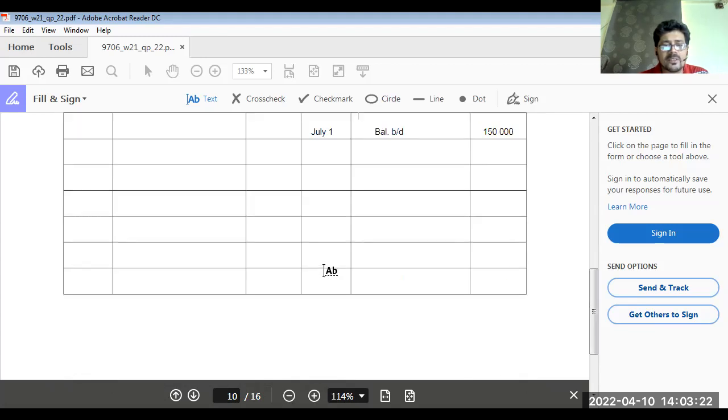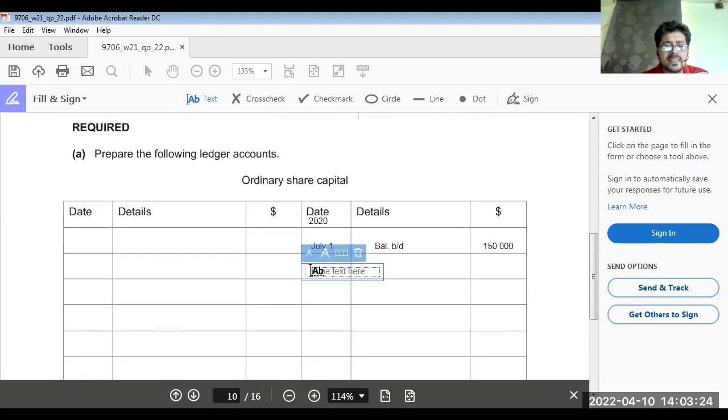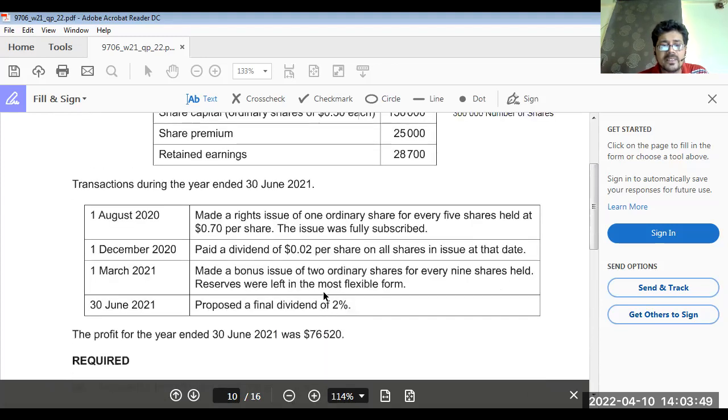That was issued on first August. Now here we write August 1. We received... Ordinary share capital should always be created with the par value, not with the premium amount. So the par value of 60,000 shares multiplied by 0.5 makes the value $30,000. Done. Now what happened on 1st December?